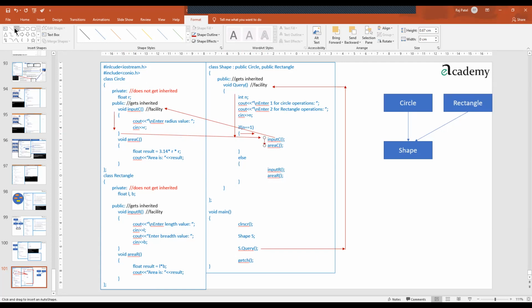From areaC, the call goes to that function, which also would execute its job, and control will come back to this place.